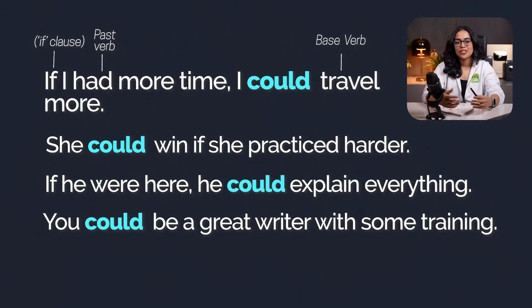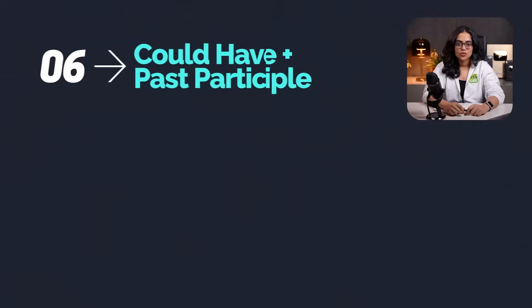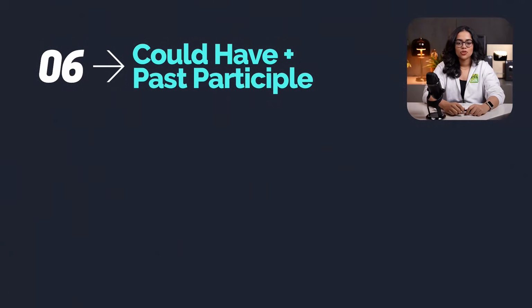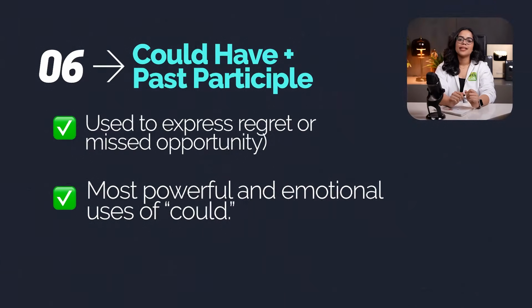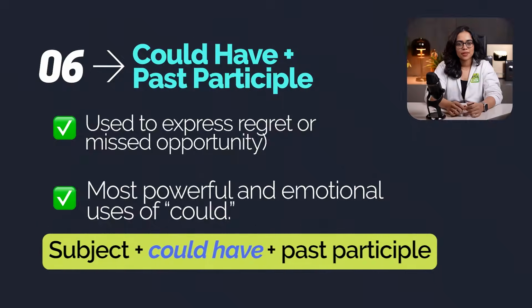Moving on to the sixth use of could, and that's the use of could have. Now when we use could have, it's always followed by a past participle. And it's often used to express regret or a missed opportunity, similar to one we saw at the start of the lesson. Now this is one of the most powerful and emotional uses of could. We use could have plus past participle to talk about missed chances, lost opportunities, and regret.